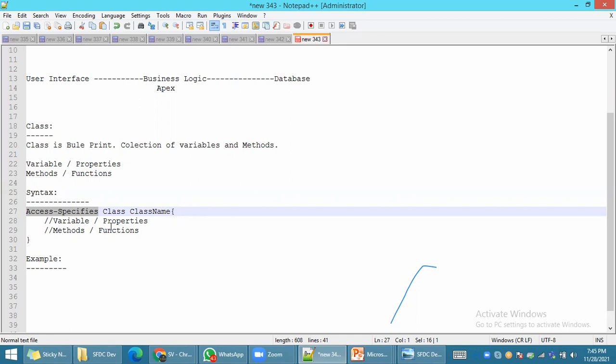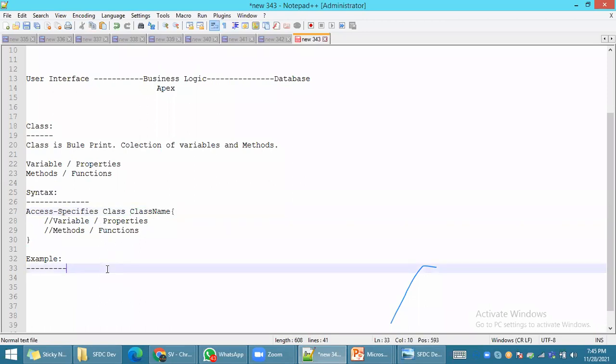Then global. Global is nothing but whenever you keep the class as global, it can be accessed inside Salesforce and outside Salesforce also. Because whenever you do any kind of integration, each and every class must be defined with global. Then the class name you can define anything. Variables are nothing but properties or methods.